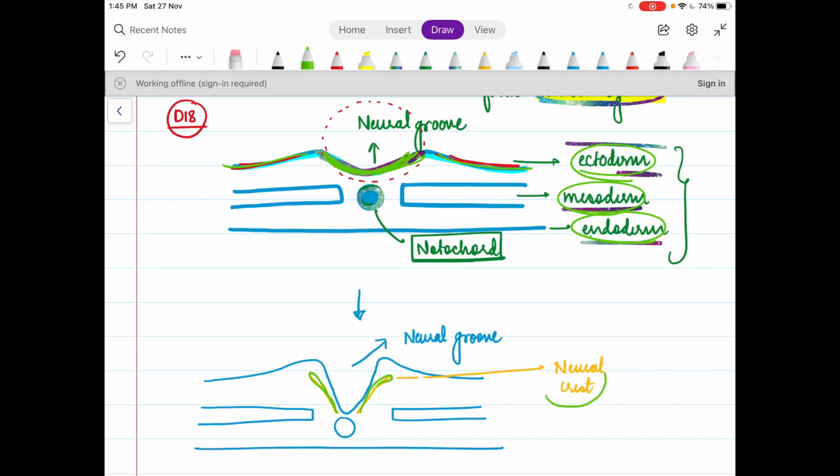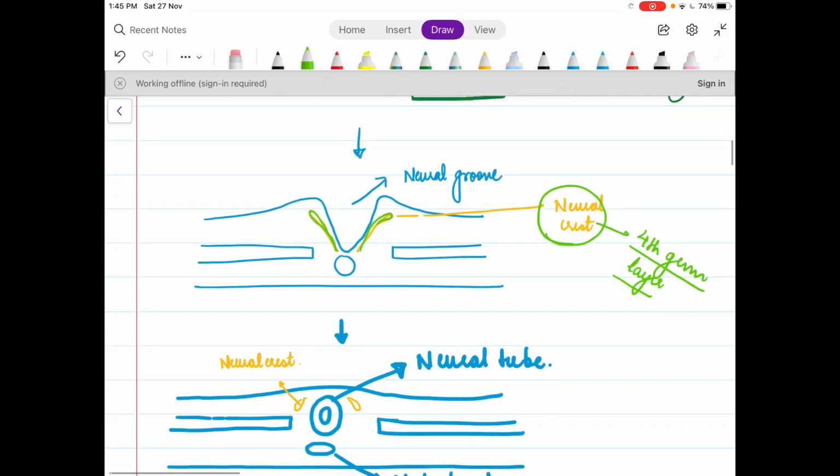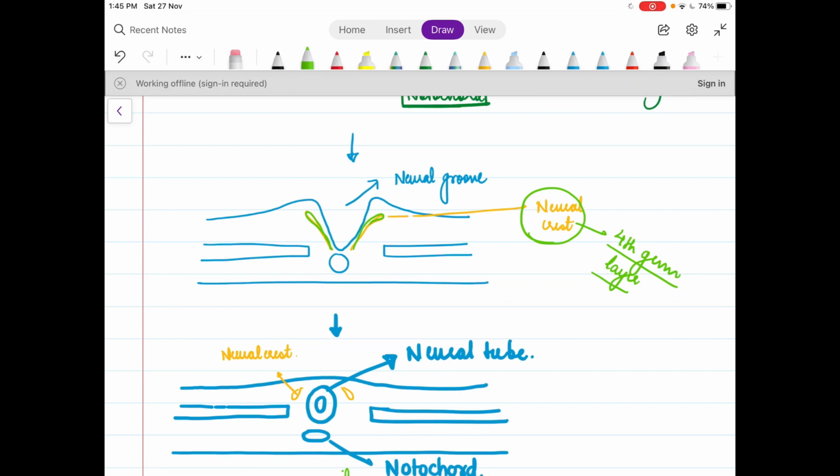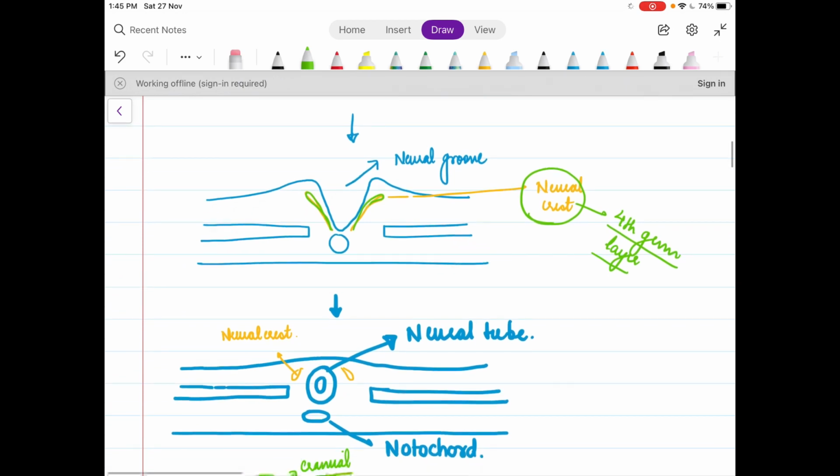The neural crest, funnily, is also known as the fourth germ layer and is responsible for giving rise to so many tissues in our body, spread in different parts of the body all throughout. For example, the parafollicular C cells of the thyroid. Now we see that when this neural groove deepens, it ultimately gets enclosed and forms the neural tube. As the word suggests, neural tube.